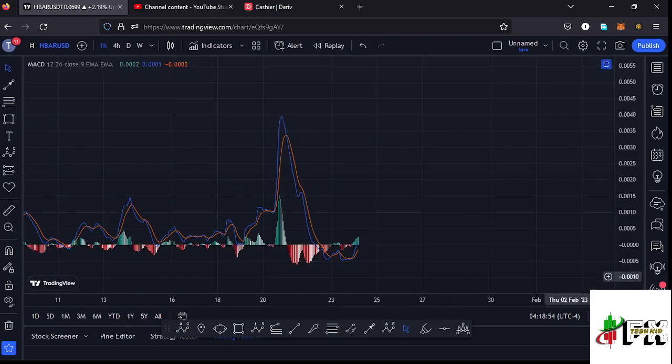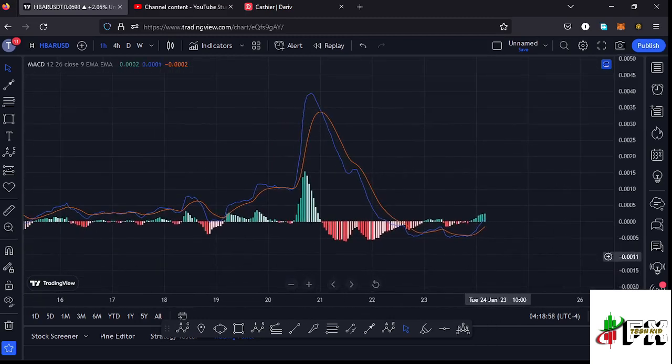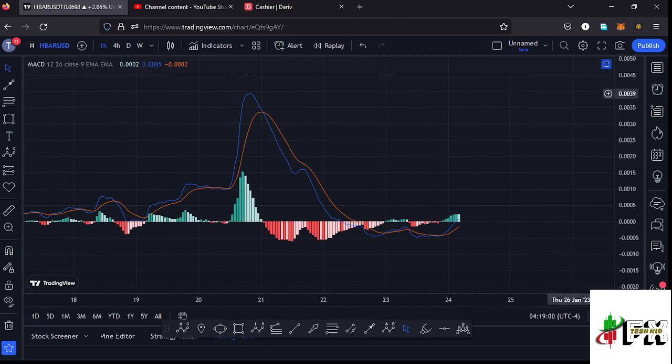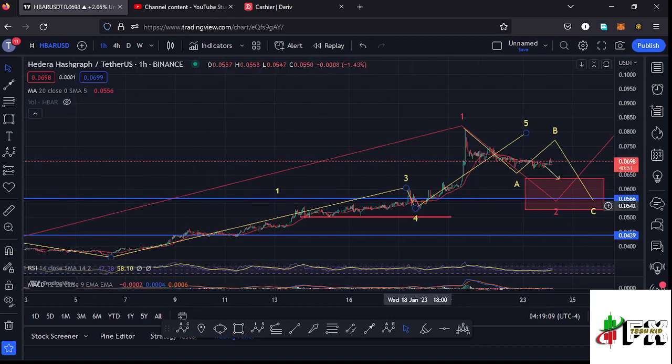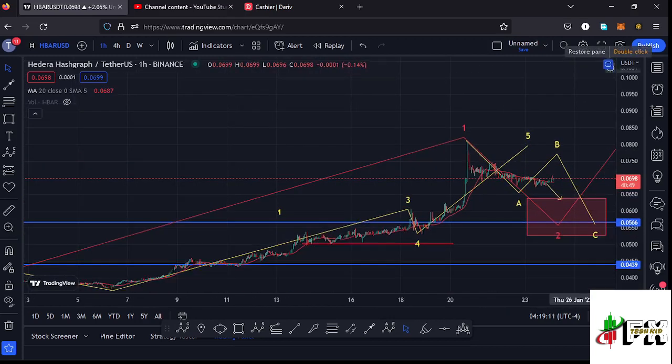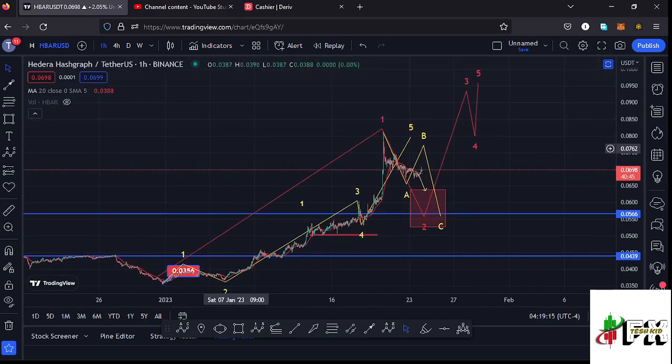And also taking a look at the MACD, we have been able to print a bullish cross, and that could support a bit of a short-term bullish movement in the formation of that wave B before we can expect lower prices in the formation of that wave C. So that is what I'm expecting on the long term and also on the short term scenarios here on the Hbar chart, and I'll keep you updated on any movements that play out.